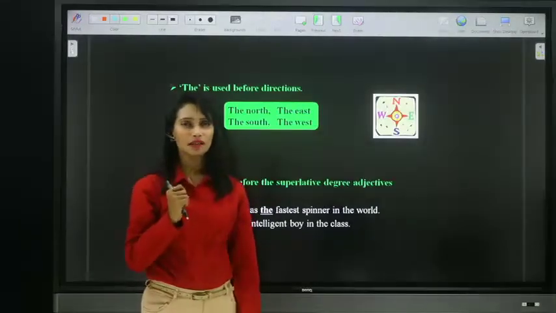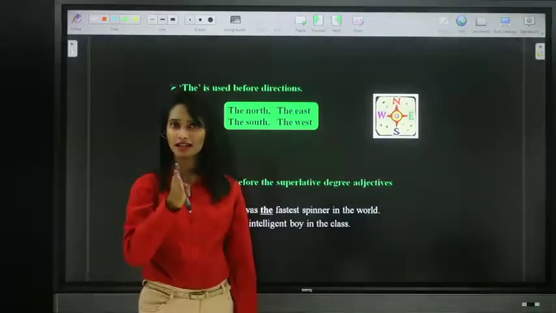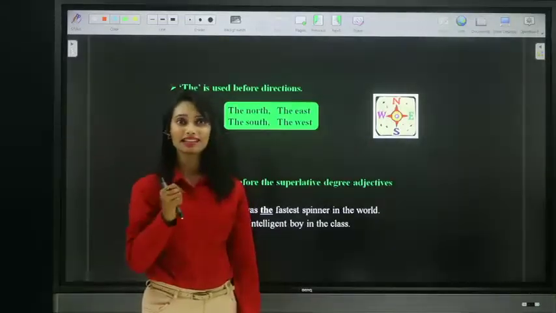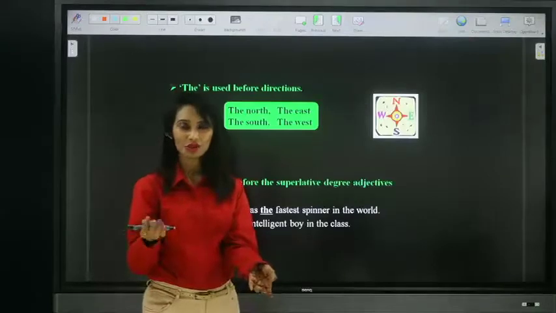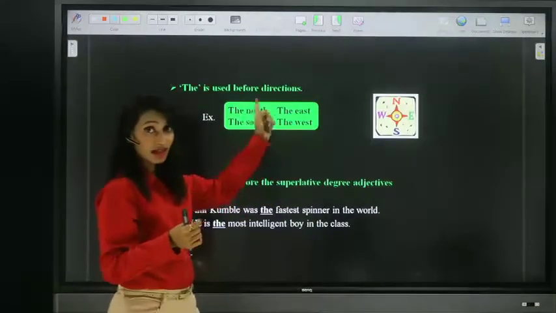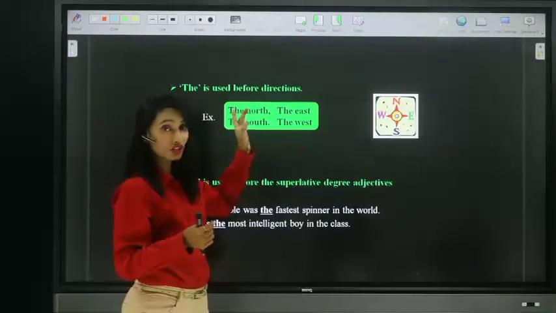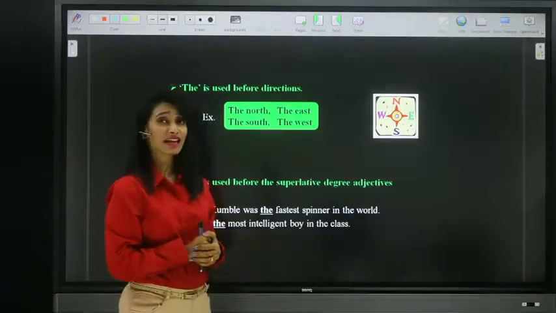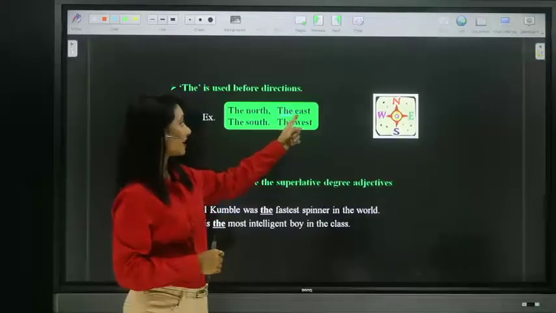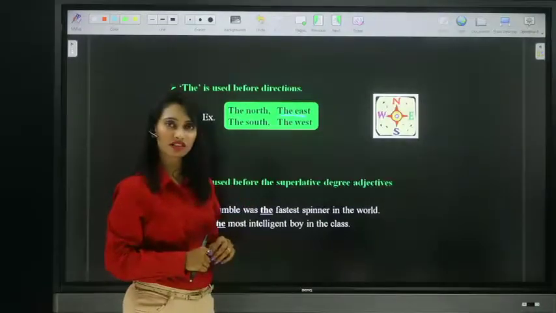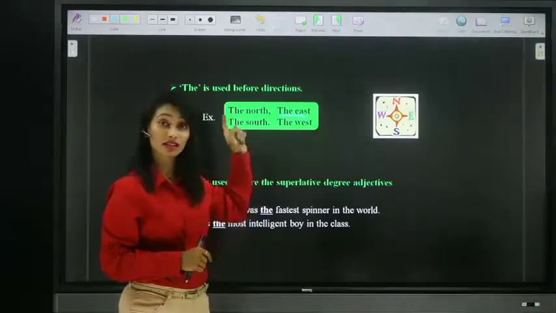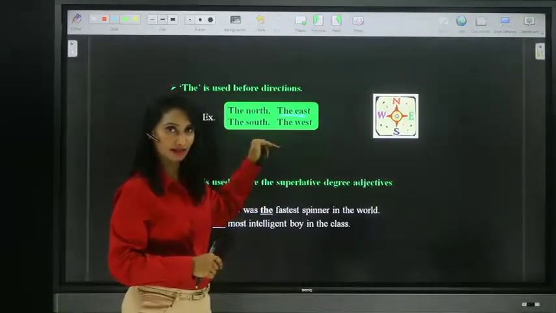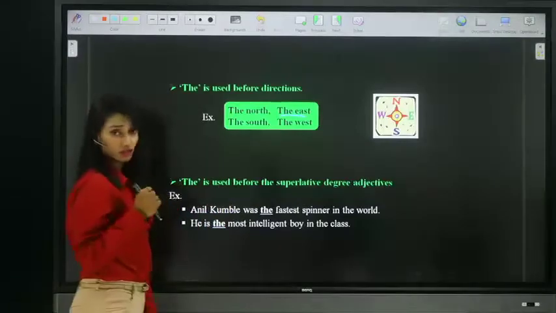Whenever we use the directions, we generally use article the. That is the reason we generally say the sun rises in the east. We won't say the sun rises in east. The sun rises in the east. It sets in the west. Right.